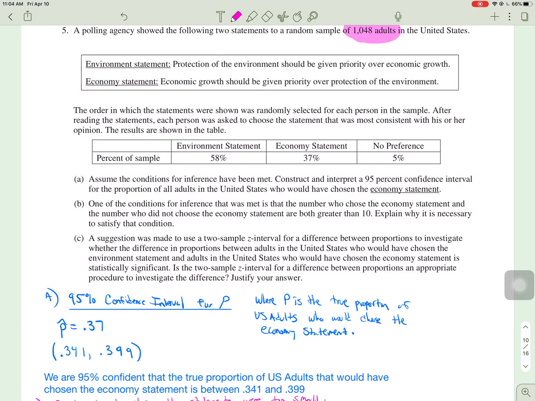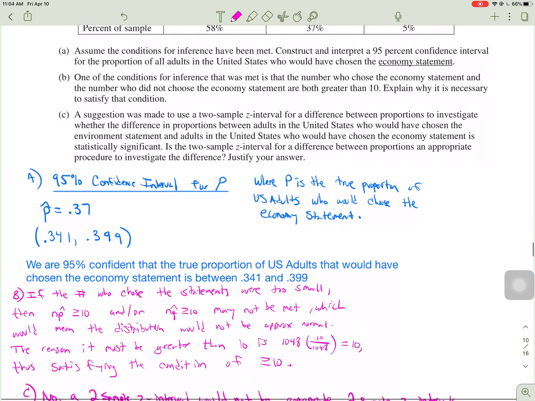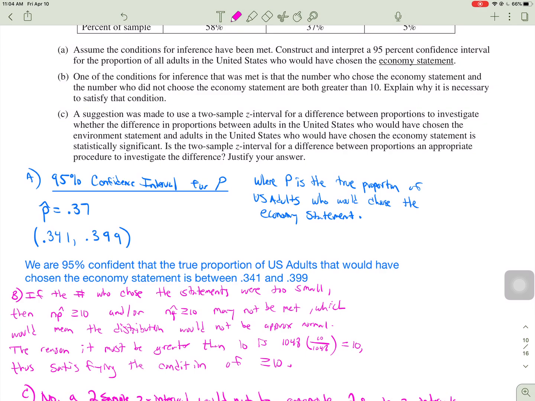Part B, one of the conditions for inference is that the number who chose economy statement and the number who did not choose economy statement are both greater than 10. Explain why it's necessary. So I wrote a little paragraph here, and I said, if the number who chose the statements were too small, then np-hat greater than or equal to 10 and/or nq-hat greater than or equal to 10 may not be met, which would mean the distribution would not be approximately normal.